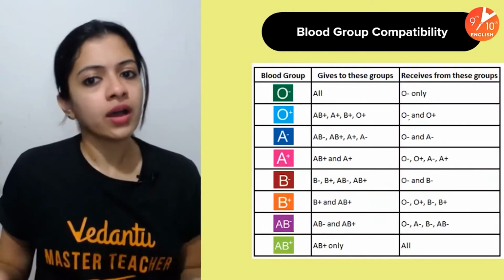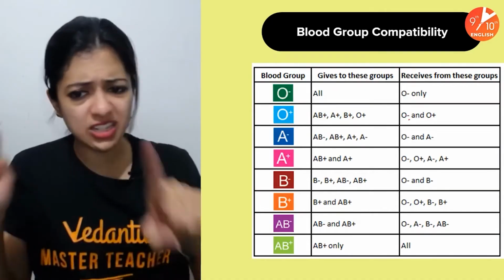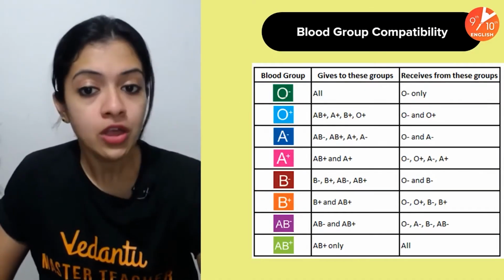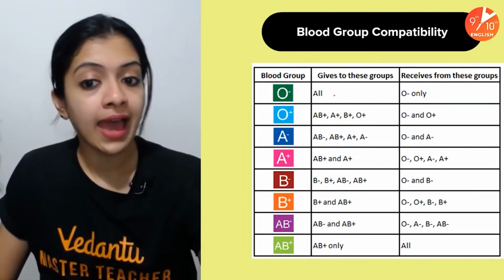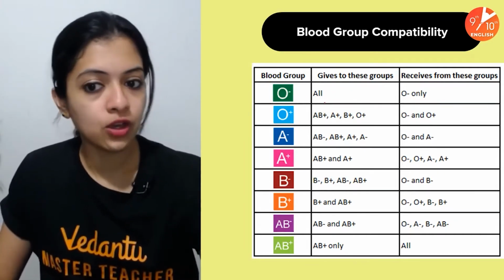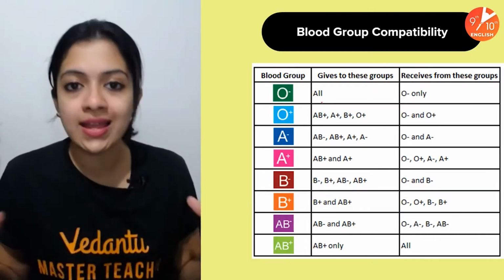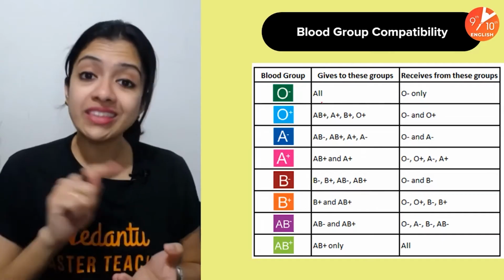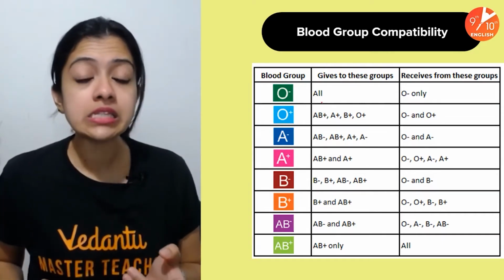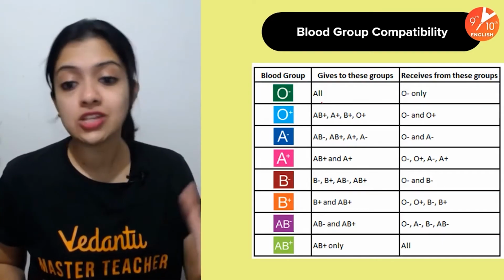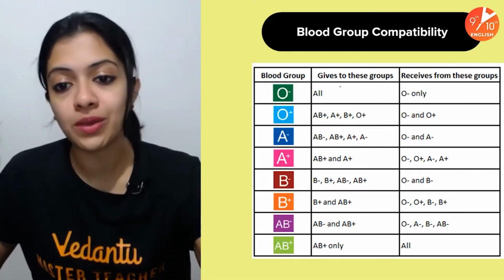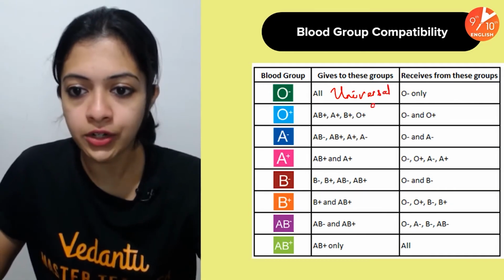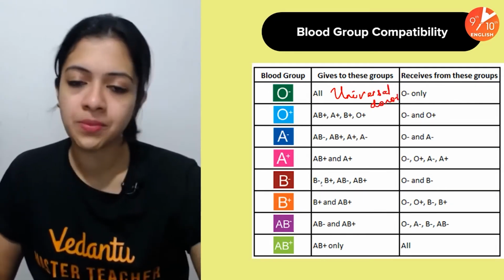Now, this is all about blood group compatibility, just for you to get a glimpse of and to get a better idea about. So for example, O negative can donate to all blood groups because it's got no antigens at all, neither the A antigen, nor the B antigen, nor the Rh antigen, which means it can donate to any blood group. And hence, we call O negative the universal donor. Always remember that.